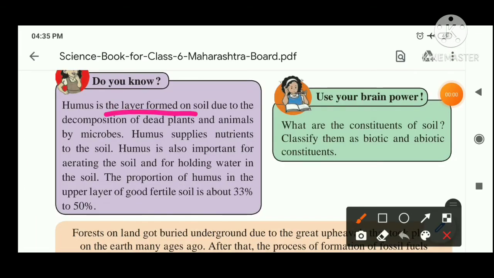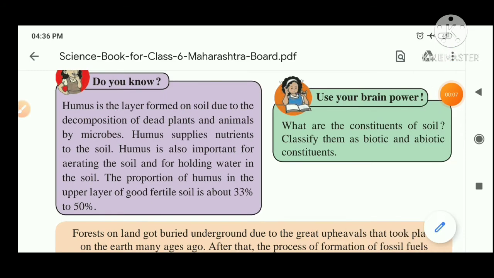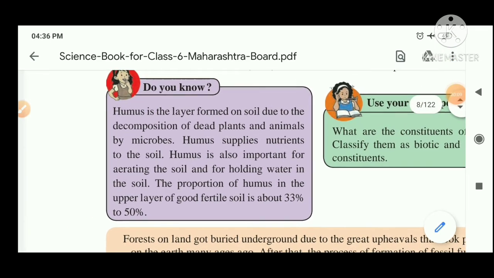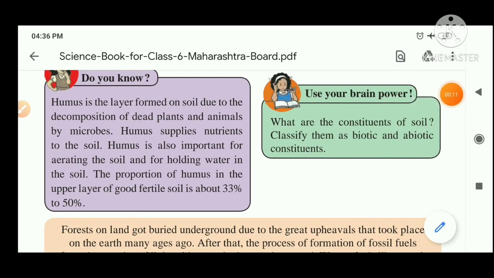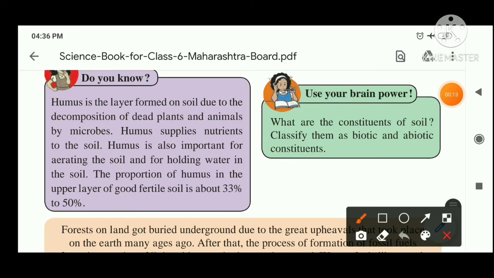Humus is the layer formed on soil due to decomposition of dead plants and animals. It is important for aerating the soil and holding the water in the soil. The proportion of humus should be 33 to 50% to make it a good fertile soil.